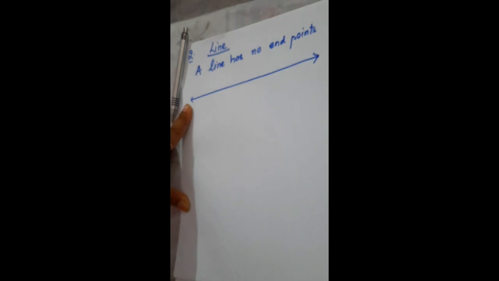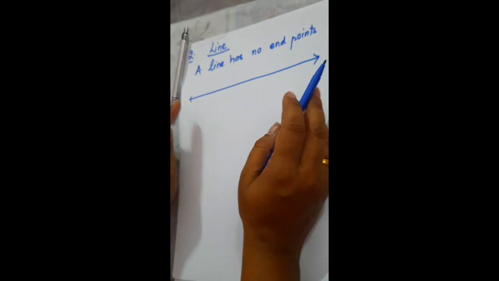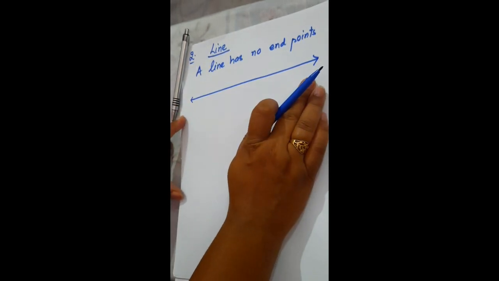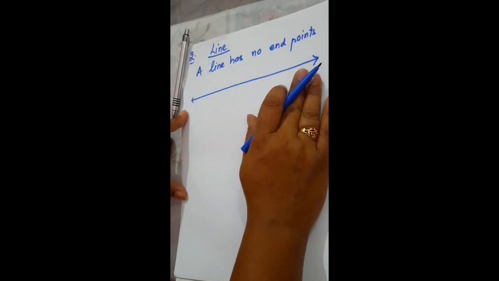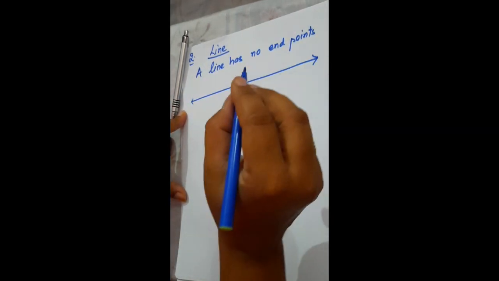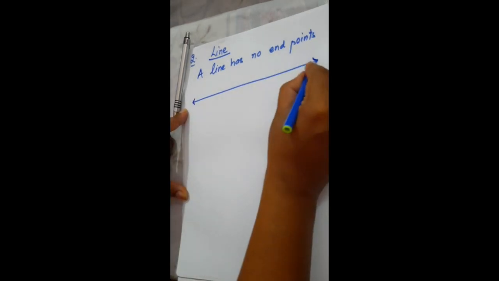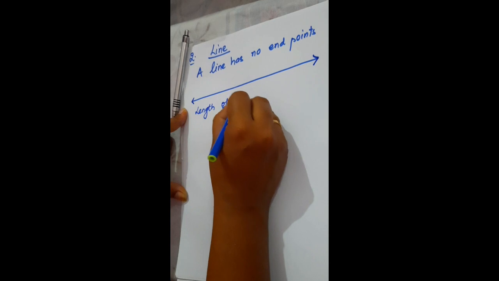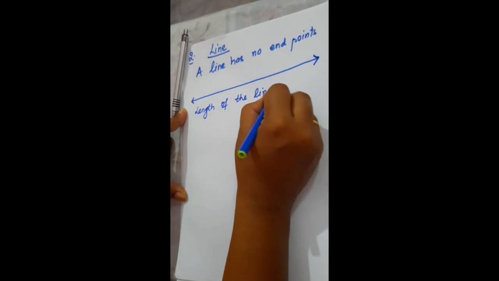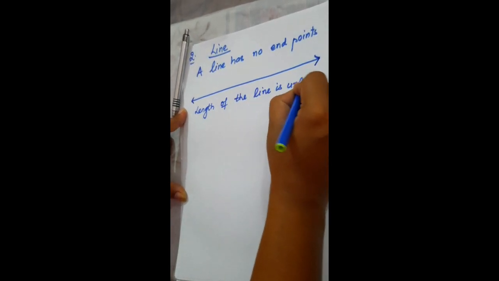Now this is a line. These two arrowheads indicate that it extends in opposite directions, in this direction and in the second direction. This arrowhead indicates that the length of the line is unlimited.